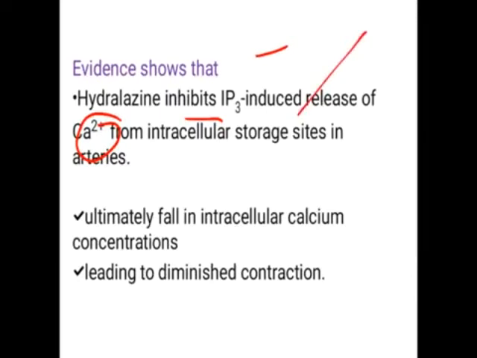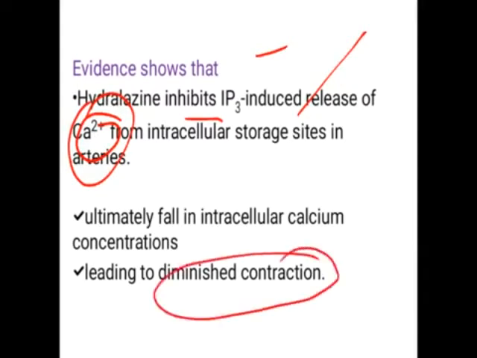If the concentration of calcium decreases, then it is difficult for the muscles to undergo contraction, because for the muscles to contract they require calcium ions, and due to the inhibition of their storage it is difficult to get the calcium ions for contraction. So it diminishes the contraction as the intracellular calcium ion decreases.